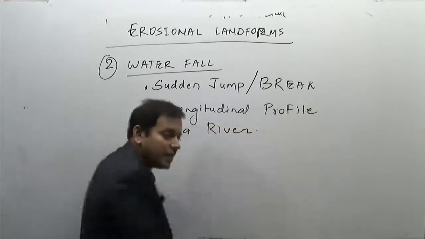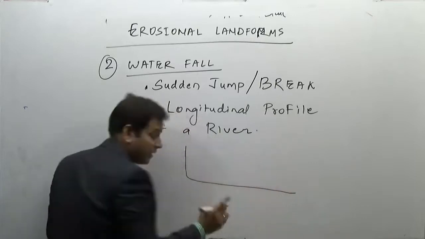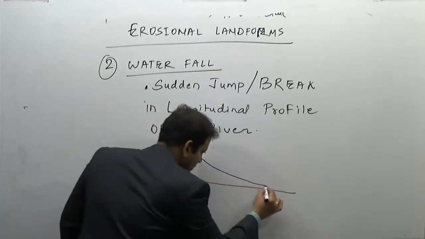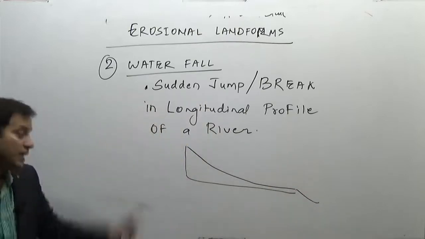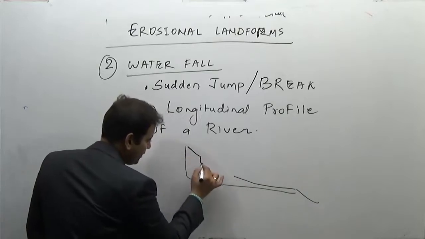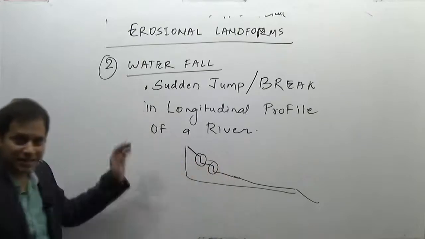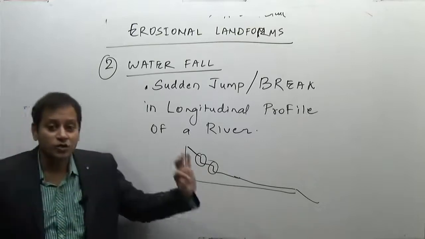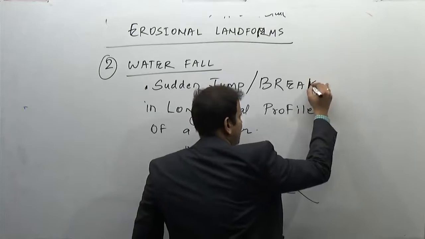Why is it known as a break in the longitudinal profile? If we see the profile of a river, if you remember the diagram of the previous lecture, youthful stage, mature stage, and then the old age, and then the river will go into the sea. Now if there is a waterfall, it will be shown like this profile, jumping. Aren't these two the breaks? There is a sudden jump in this region and a sudden jump in this region. So the sudden jump or a break in the longitudinal profile of a river is known as a waterfall.